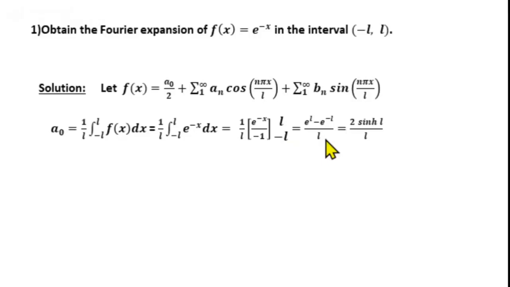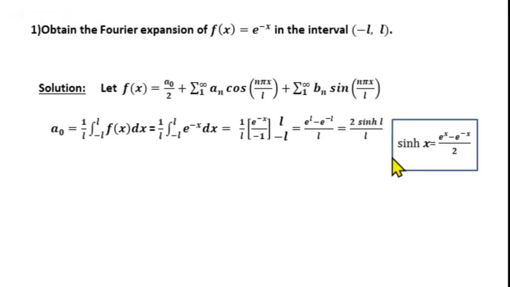Now we have the definition of sine hyperbolic function, sin hx equal to e power x minus e power minus x by 2, or e power x minus e power minus x is 2 sin hx. Now replacing x by L, we can write the numerator e power L minus e power minus L is 2 sin hyperbolic L. So a naught is equal to 2 sin hL divided by L. Next we will find an.